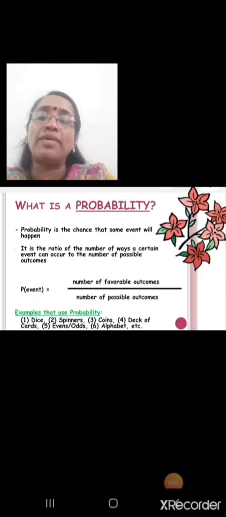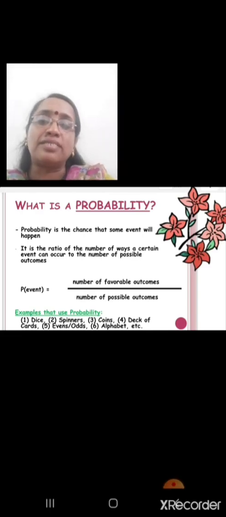What is probability? Probability is the chance that some event will happen. It is the ratio of the number of ways a certain event can occur to the number of possible outcomes. That is, P of an event E, or P(E), is equal to the number of favorable outcomes divided by the number of possible outcomes, or total number of outcomes.